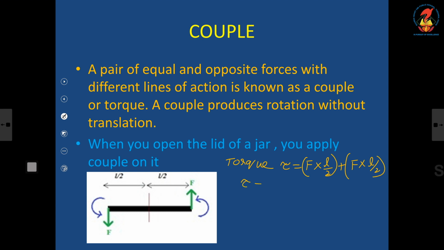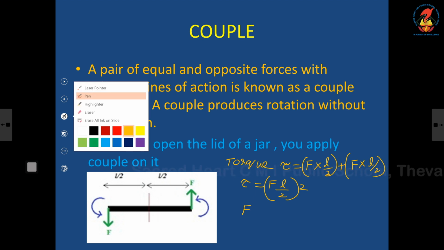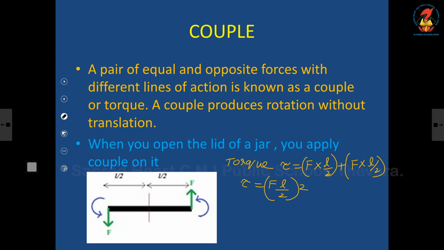So torque is equal to F into L by 2 into 2, that is torque is equal to F into L.